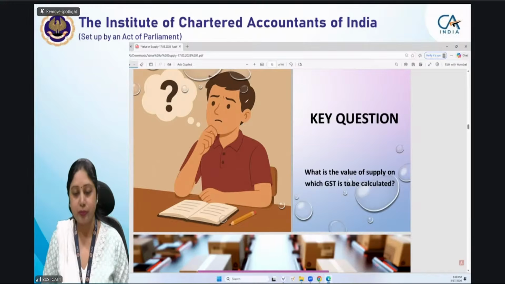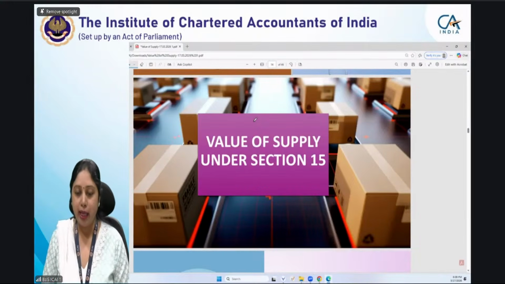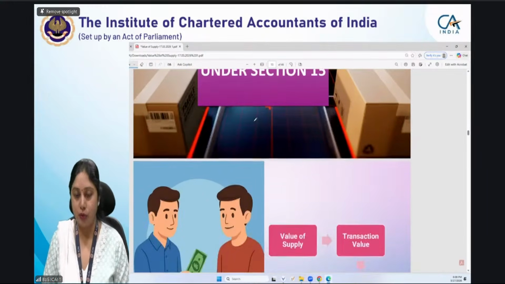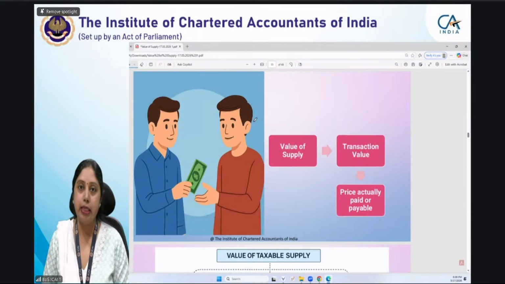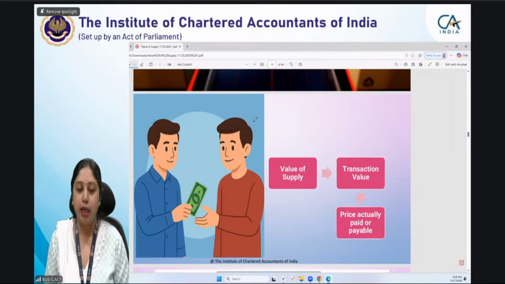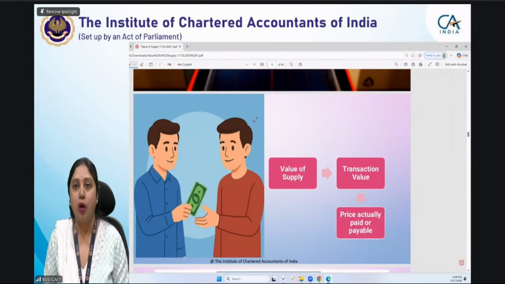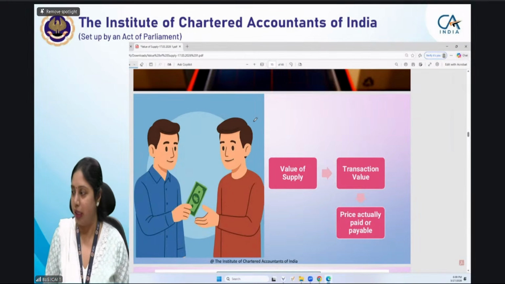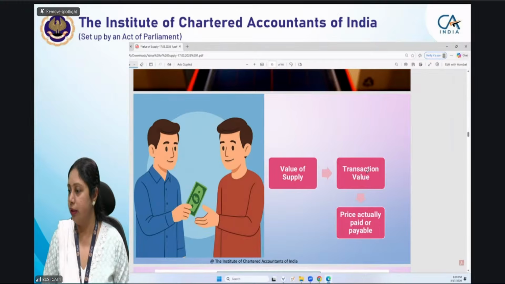Okay. So value of supply under section 15 we have to see. As I already told you, the rules are not in your syllabus, or they are not applicable for intermediate students. Only section 15 based questions will be there in your exam. So let us see the provision first of all, then I will ask you a few questions.